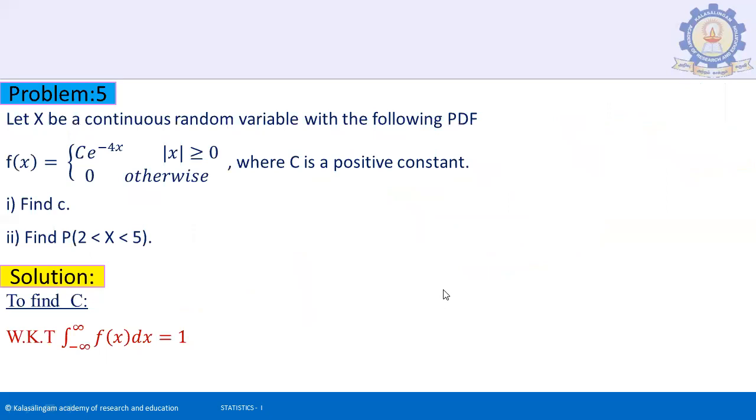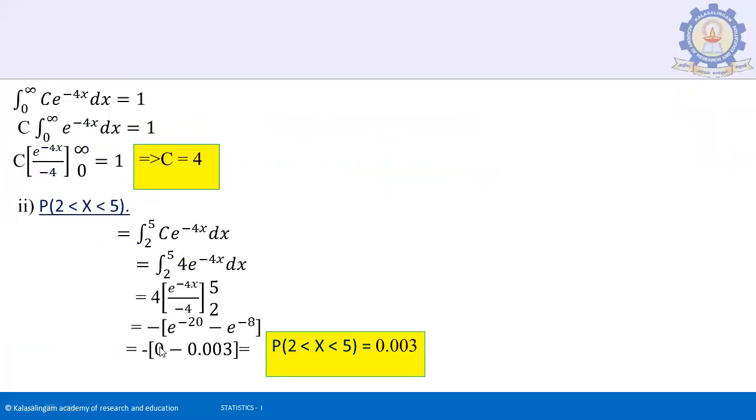Let X be a continuous random variable with a probability density function f(x) equal to c times e to the power of minus 4x. X varies with modulus of x greater than or equal to 1, where c is a positive constant. Find c and find the probability of 2 less than X less than 5. The integration from minus infinity to plus infinity of f(x) dx equals 1. We know that it's the total probability.